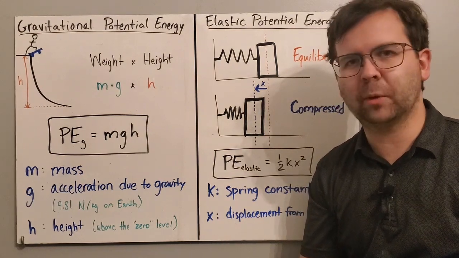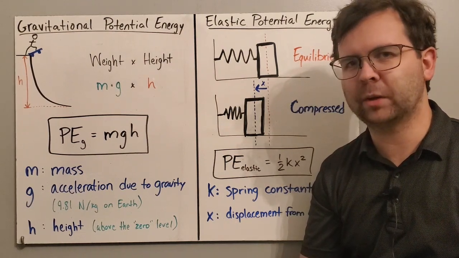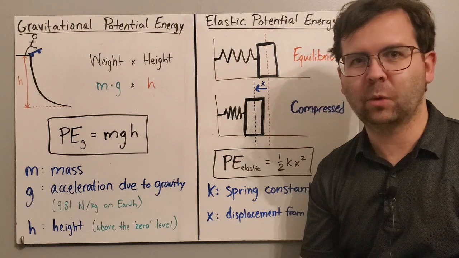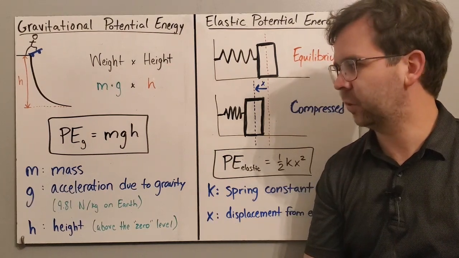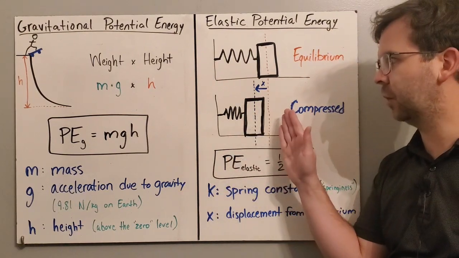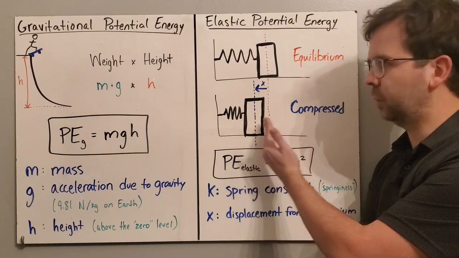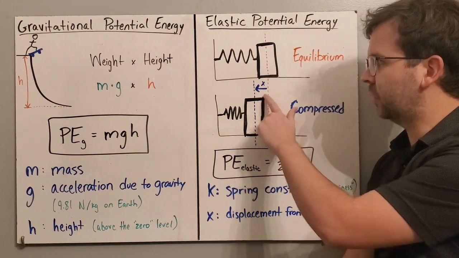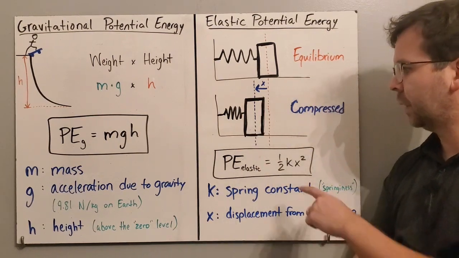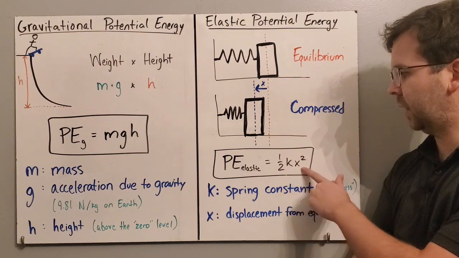All you need to do is to be able to measure how the potential energy of an object changes. So it doesn't really matter where you pick to be the 0 point, as long as it's useful for you. And typically it's just going to be the ground, or it'll be obvious where you pick the 0 level to be. Now, for elastic potential energy, we looked at an example of something getting compressed, like a spring getting compressed, but it could also be the other way too. It could be stretched. We always measure the distance away from equilibrium, whether that's to the left or to the right. It doesn't matter either way. So the potential energy from a compressed or stretched object is 1/2 kx squared.